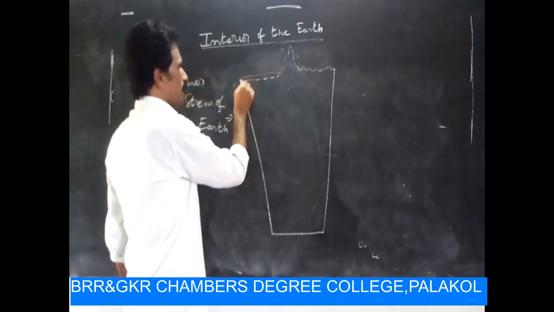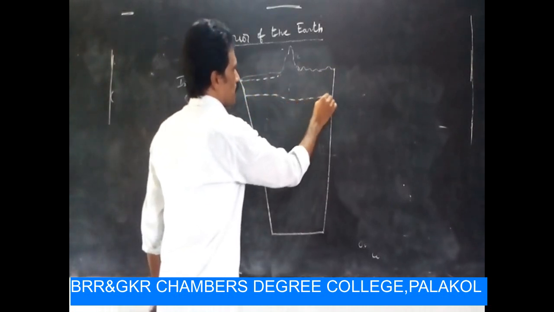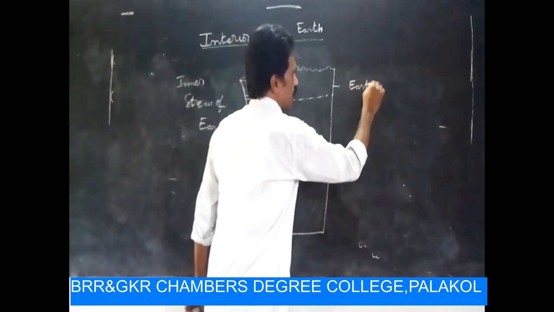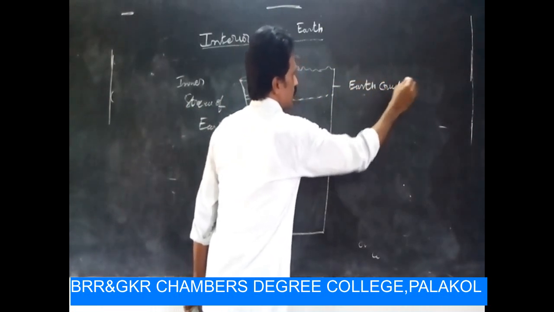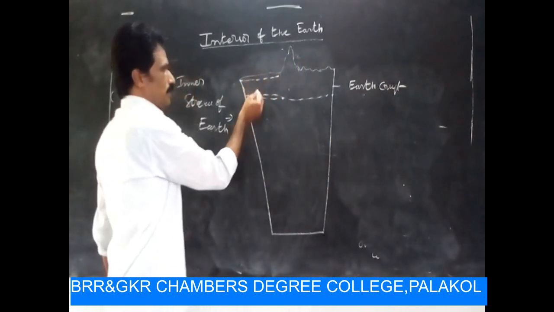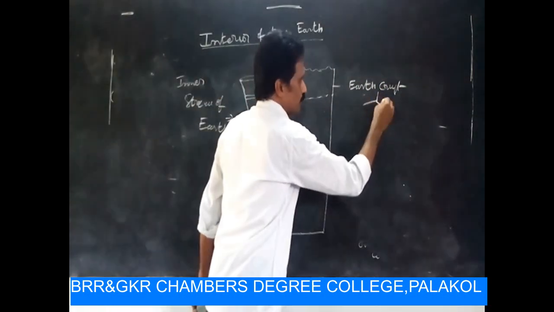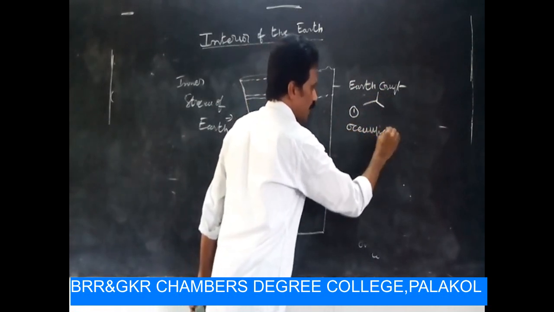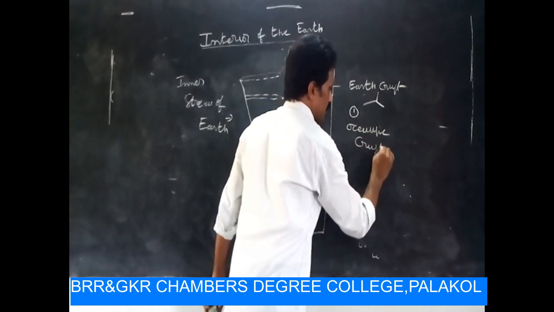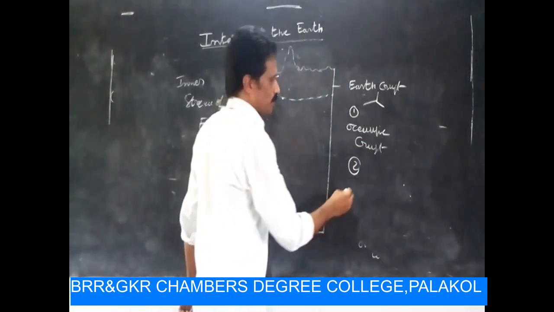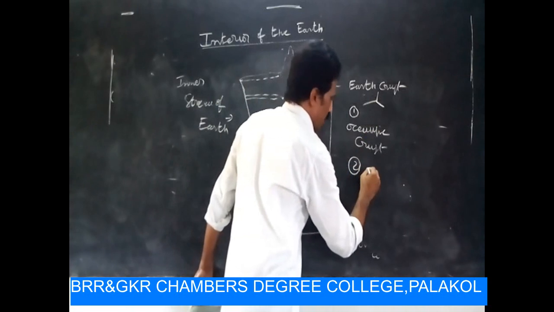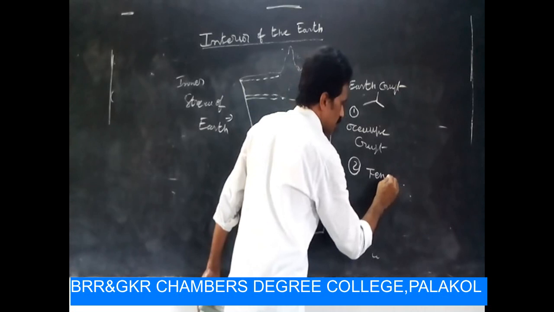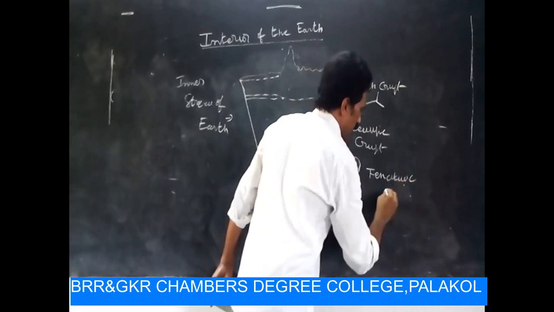So the first layer is earth crust. They are in two types. The first one is oceanic crust and the second one is continental or tectonic crust.